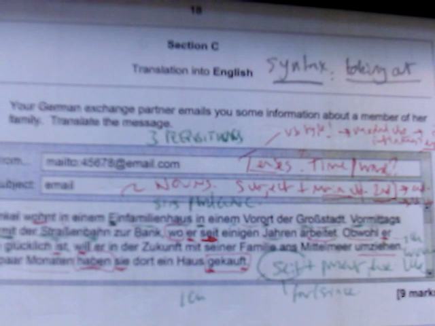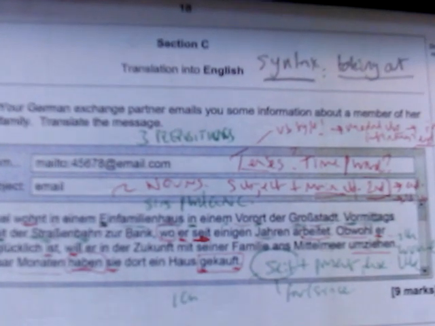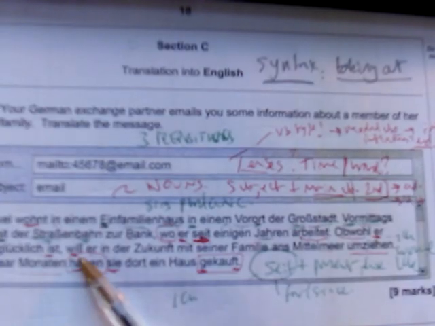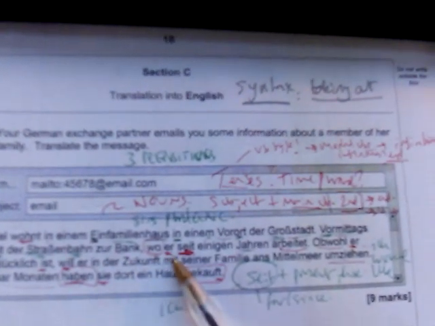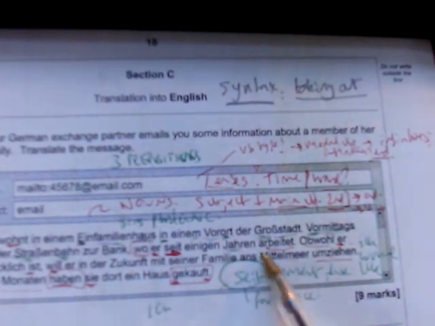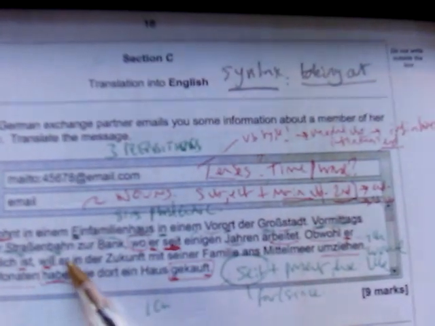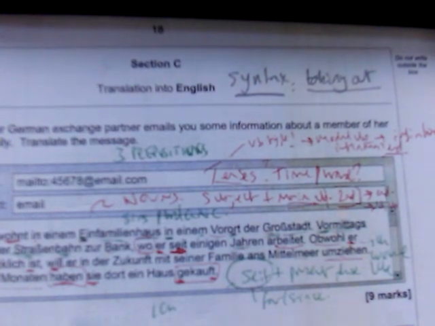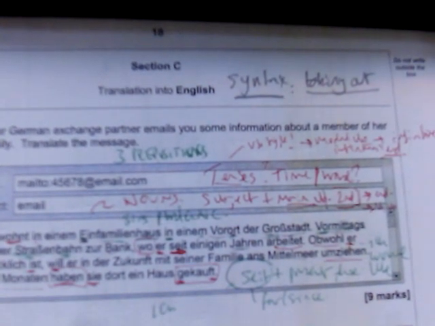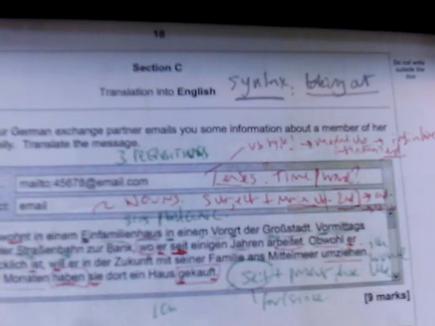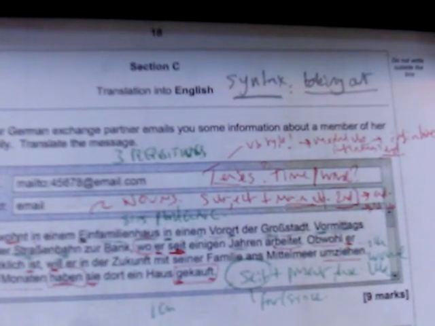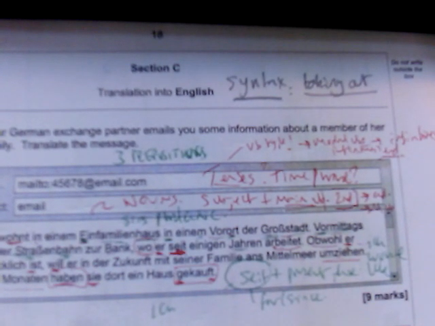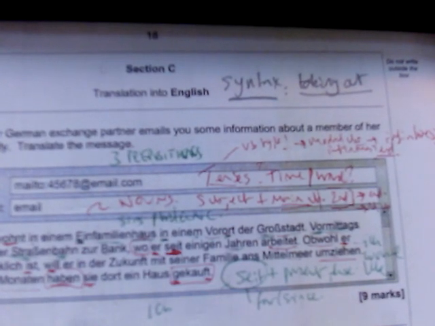Will in der Zukunft mit seiner Familie ans Mittelmeer umziehen. Let's break it down. Will in der Zukunft, and that would translate as what? Where he wants, and then you need in the future, but we need to add a little bit in, to move house or to move to the Mediterranean with his family.